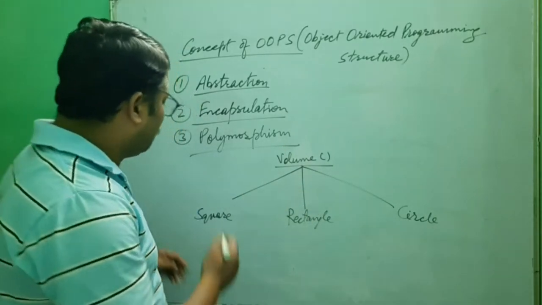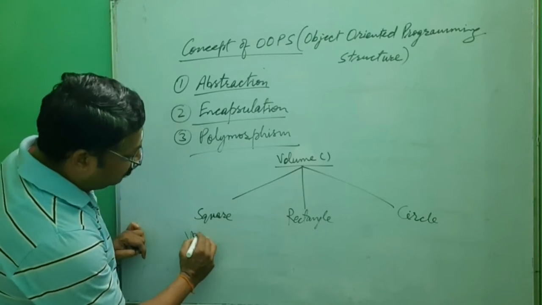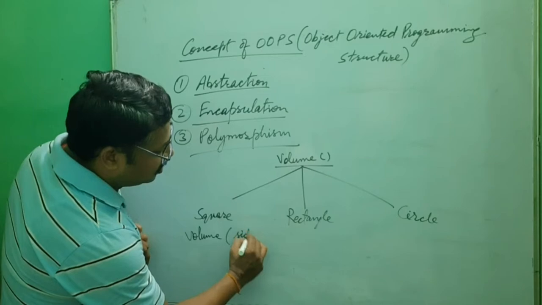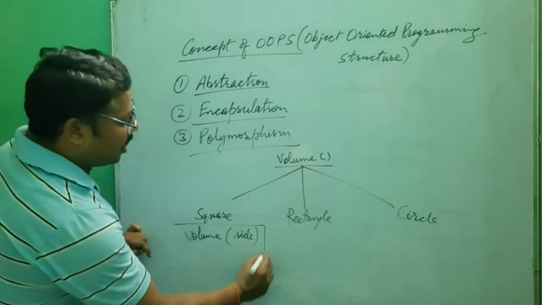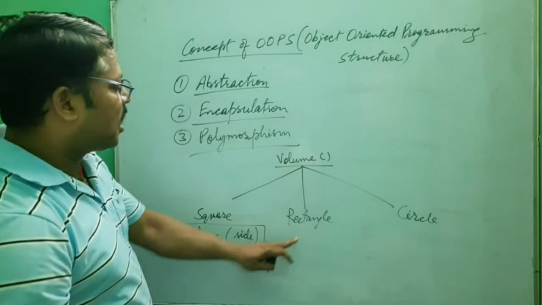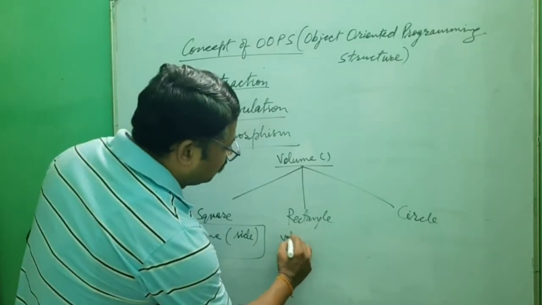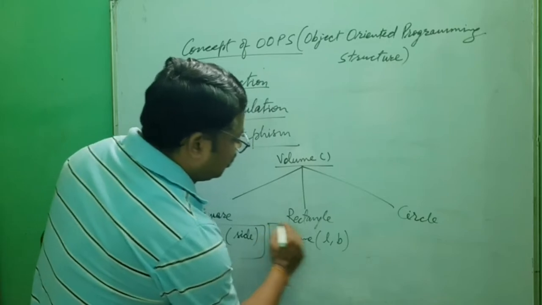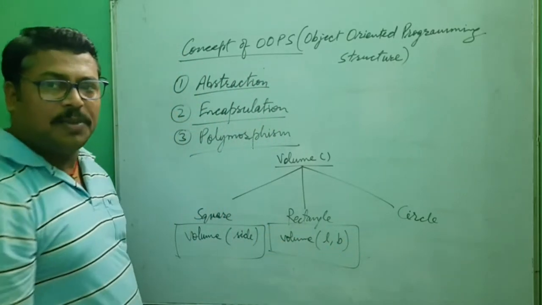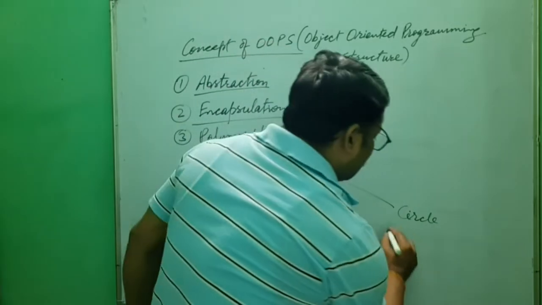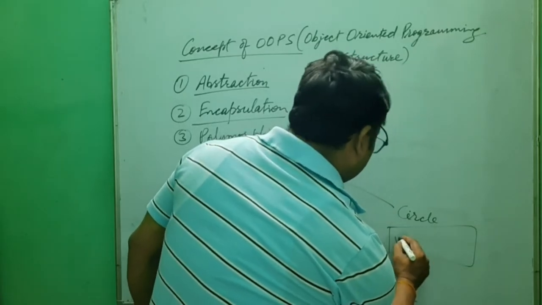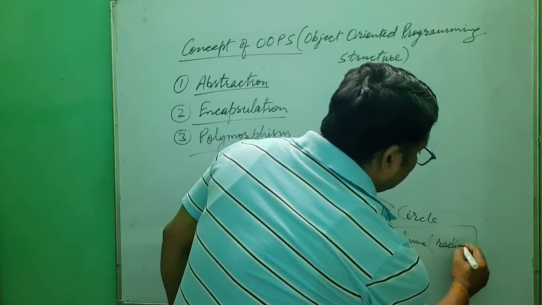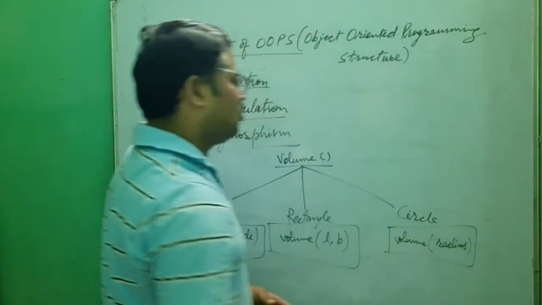But when you perform the square volume, the method name stays the same, and you specify one side, because a square has only one side. When it is a rectangle, you perform the volume with L and B, length and breadth. Here two values are being accepted. And for a circle, we have one radius, so the volume is performed with the radius. That means one value here.